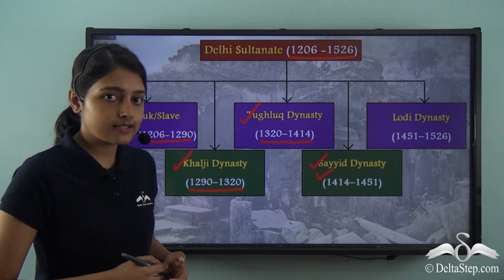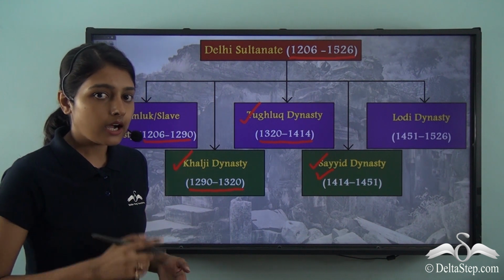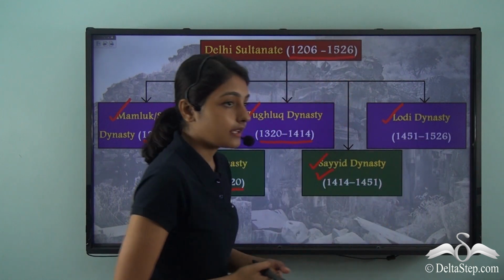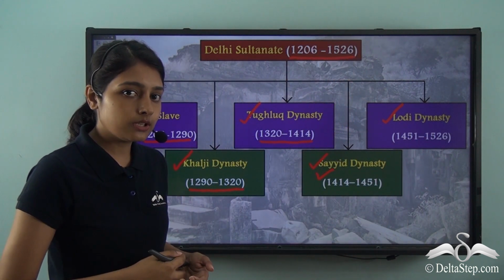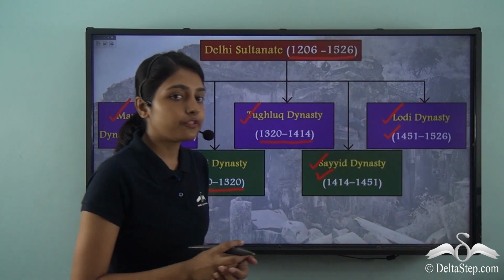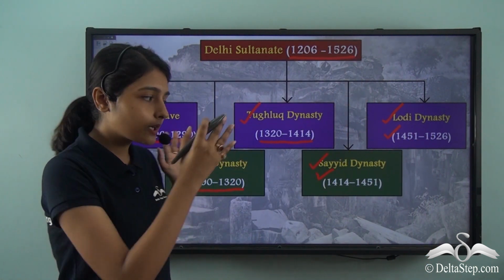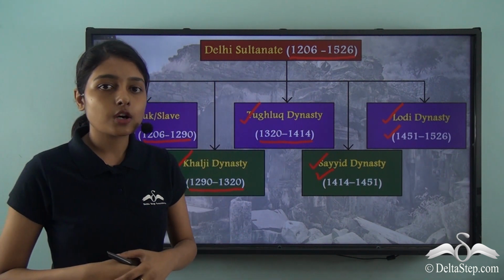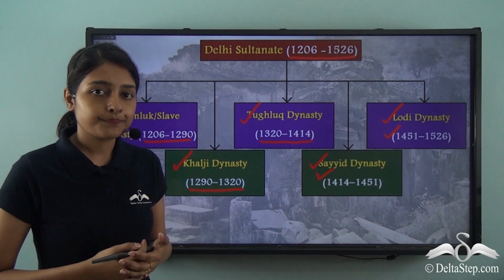And the last dynasty that was in power under the Delhi Sultanate was the Lodi dynasty. And when did this dynasty rule? This dynasty ruled from 1451 to 1526. Together these 5 great dynasties made up the Delhi Sultanate or the Sultanate of Delhi.